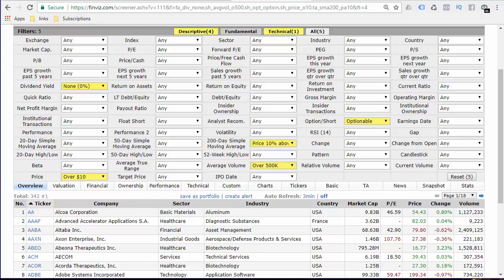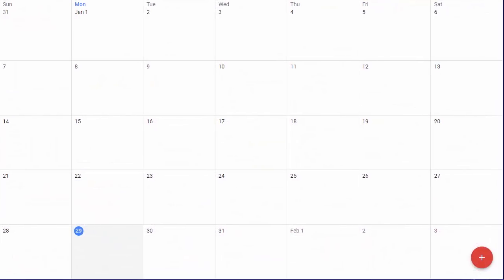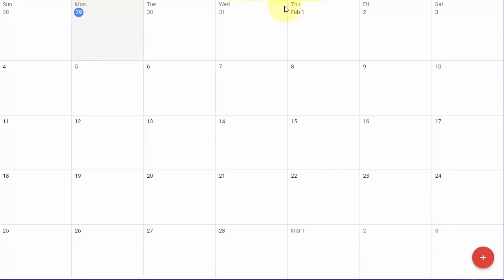Next, look at your calendar. How can the calendar help with trade ideas? Well, what do we know? The first Friday of every month is unemployment. This is movement, right? We have an expectation that volatility will increase because of non-farm payrolls. You look at Fed announcements. We have a holiday coming up in mid-February. Markets are going to be closed.